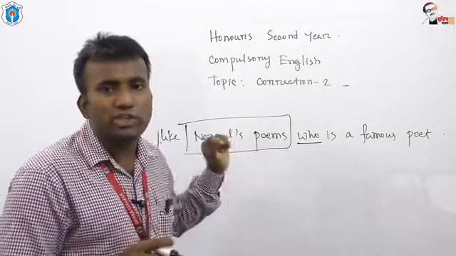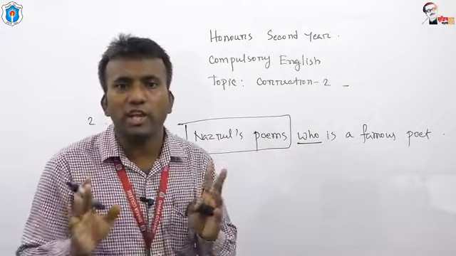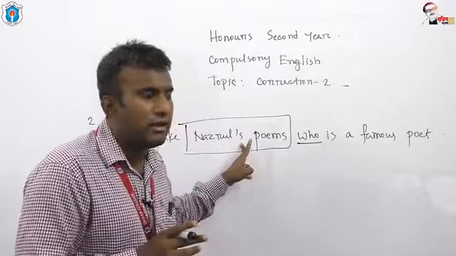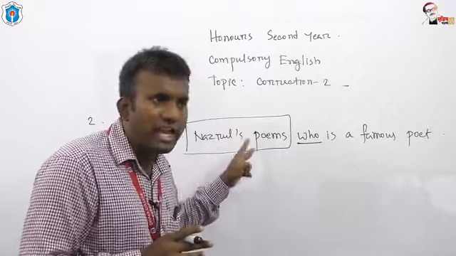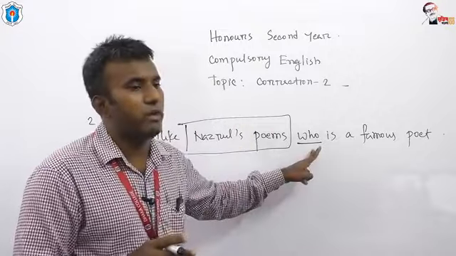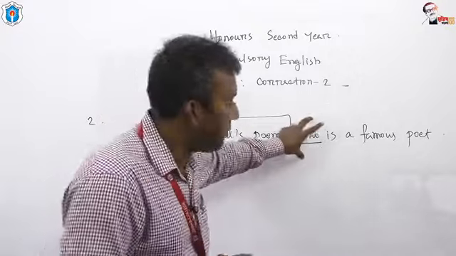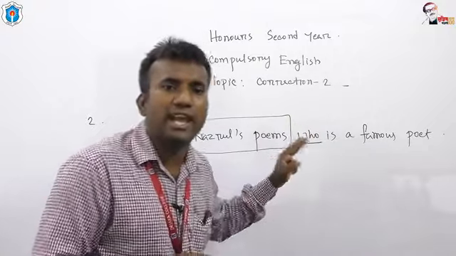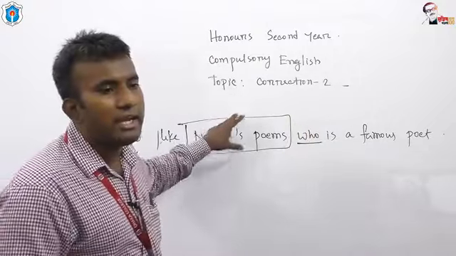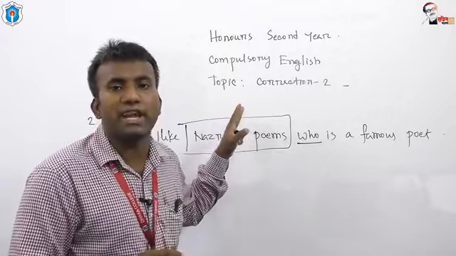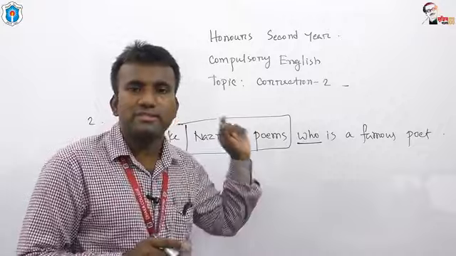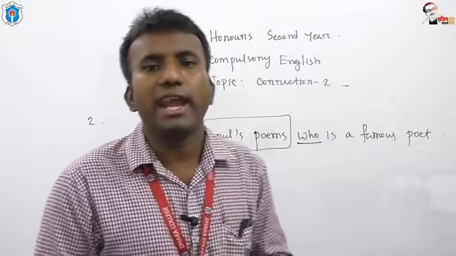That means in order to make possessive, we are not allowed to use apostrophe s before a relative pronoun. And what is the rule? Before a relative pronoun, we are not allowed to use any apostrophe s to create possessive case. If we do so, the sentence will be grammatically incorrect.